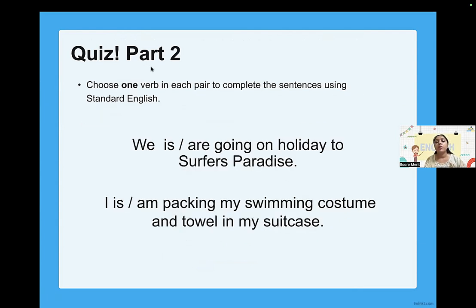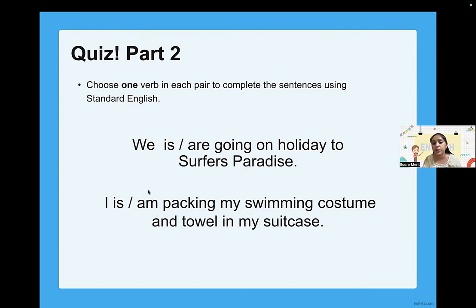Next one. We is or we are? We, I'm talking about many. I can't use we for myself only. We is always used for many. So that's why we are. I always use am. I am packing my swimming costume and towel in my suitcase. And that's how we do plural subject and verb agreement. The subject is we. And of course, if you see the helping verb I'm using, it's not always about the main verb. It could be a helping verb.